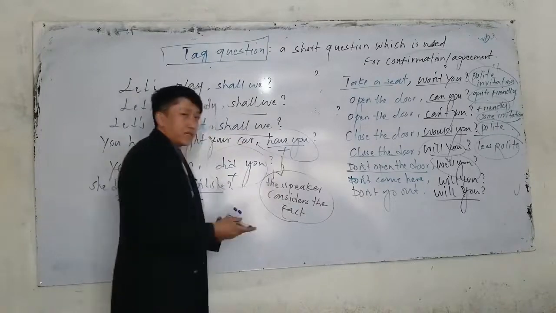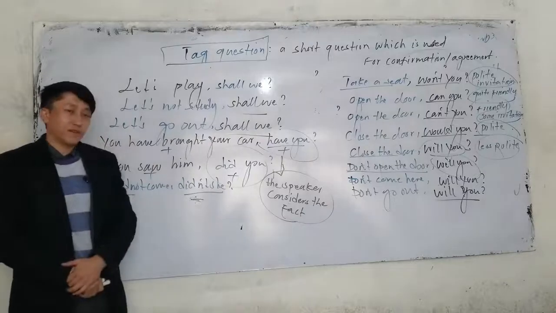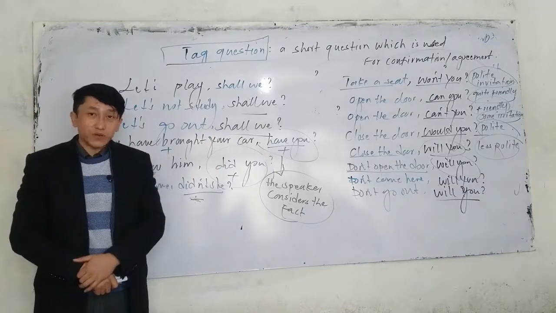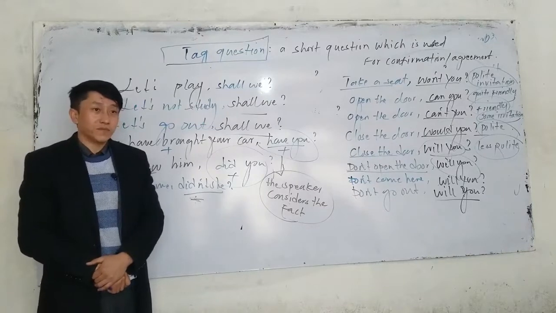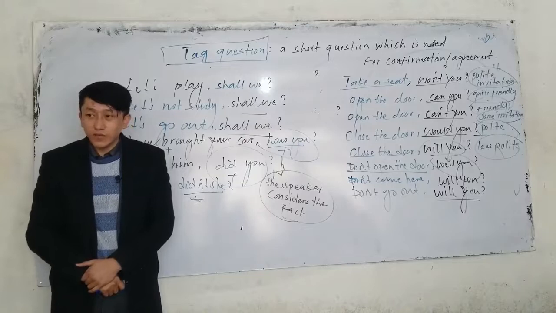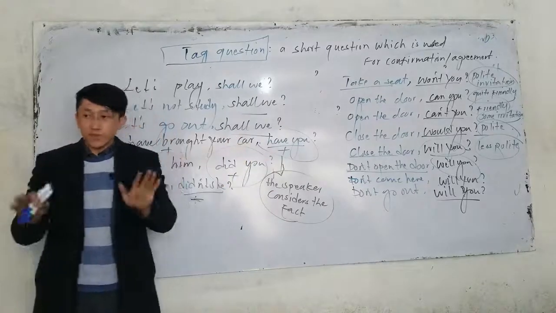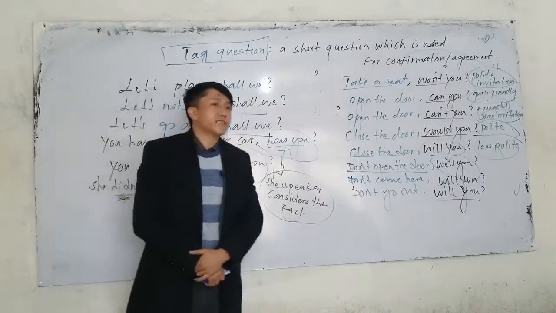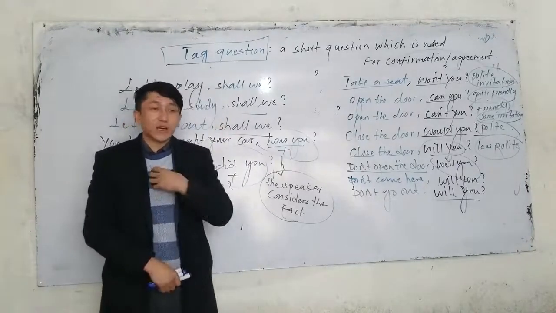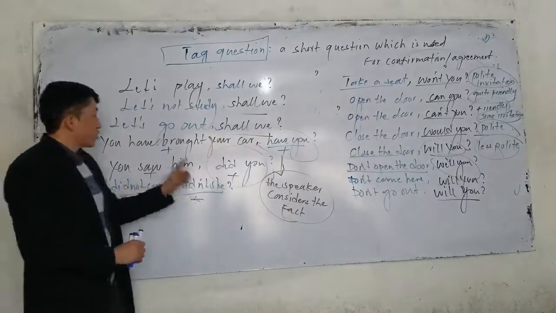The speaker is considering what? The fact. What is the meaning of this sentence? You have brought your car. Have you? It means I am the speaker. I say you have brought your car. It means, oh, so you brought your car. It's a fact. Huh? You have brought your phone. Have you? It means that I'm trying to consider the fact that you what? You brought your phone. You've passed the test. What should I say? Have you? It means that I consider the fact that you what? Passed the test.